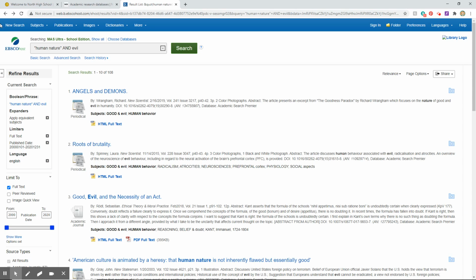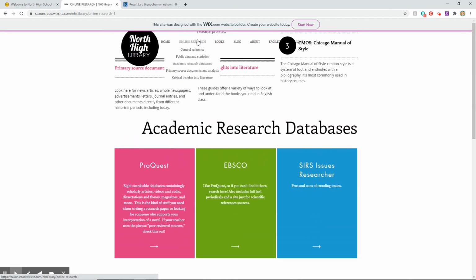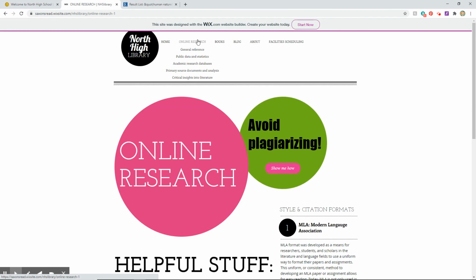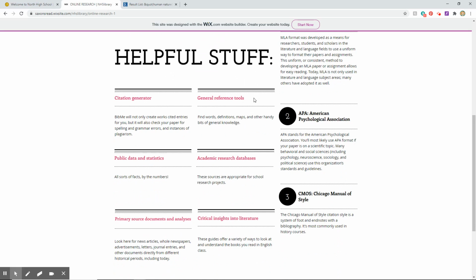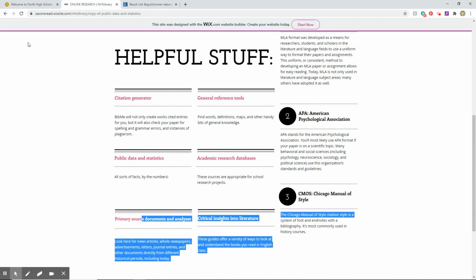Now, we've only looked at one resource offered on the library's online research page, and we looked at it because it happened to make sense for my research question. Returning to that page, you can see there are all kinds of other things. General reference sources here, like almanacs and encyclopedias. Here we have data and statistics from organizations like the World Health Organization, NASA, the US Department of Education. We have, let's click on everything.